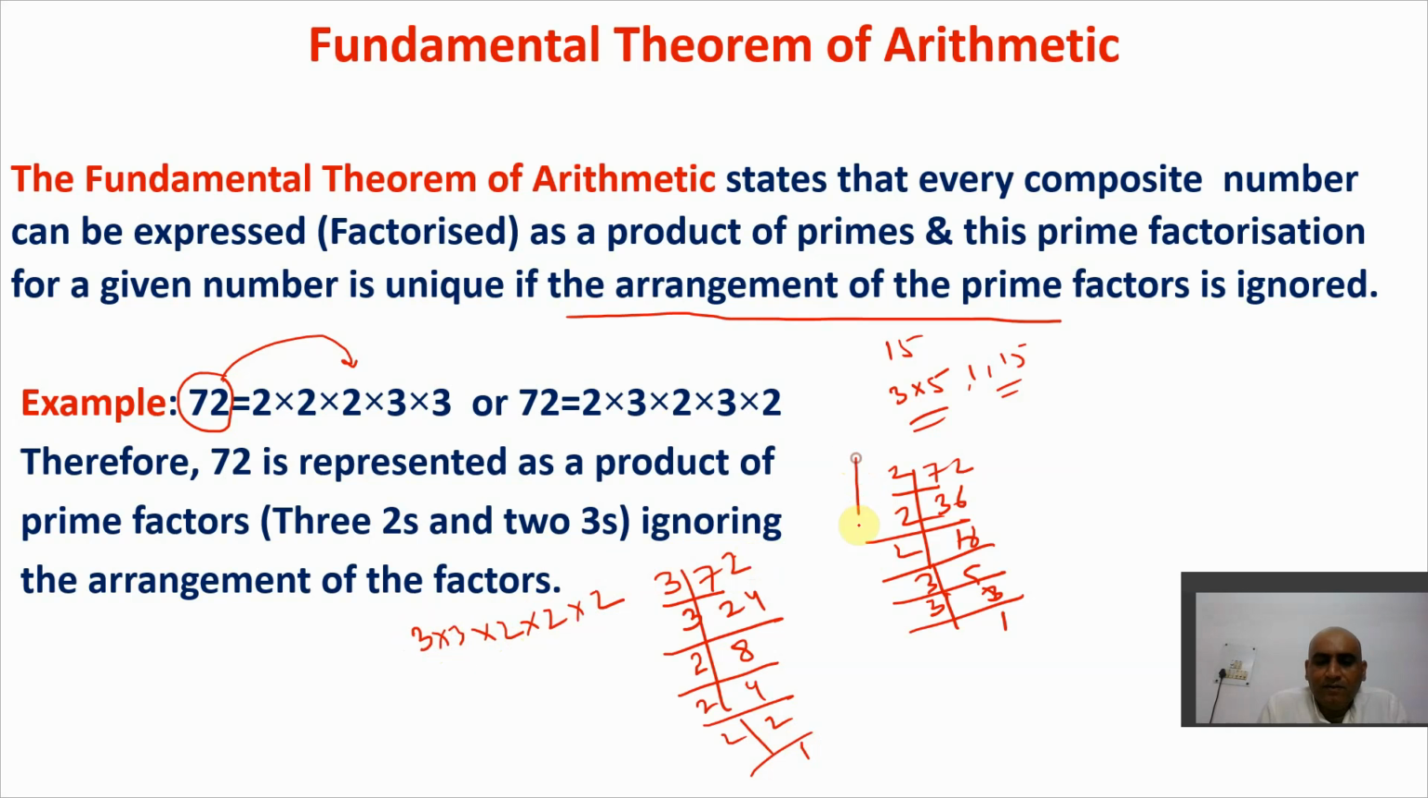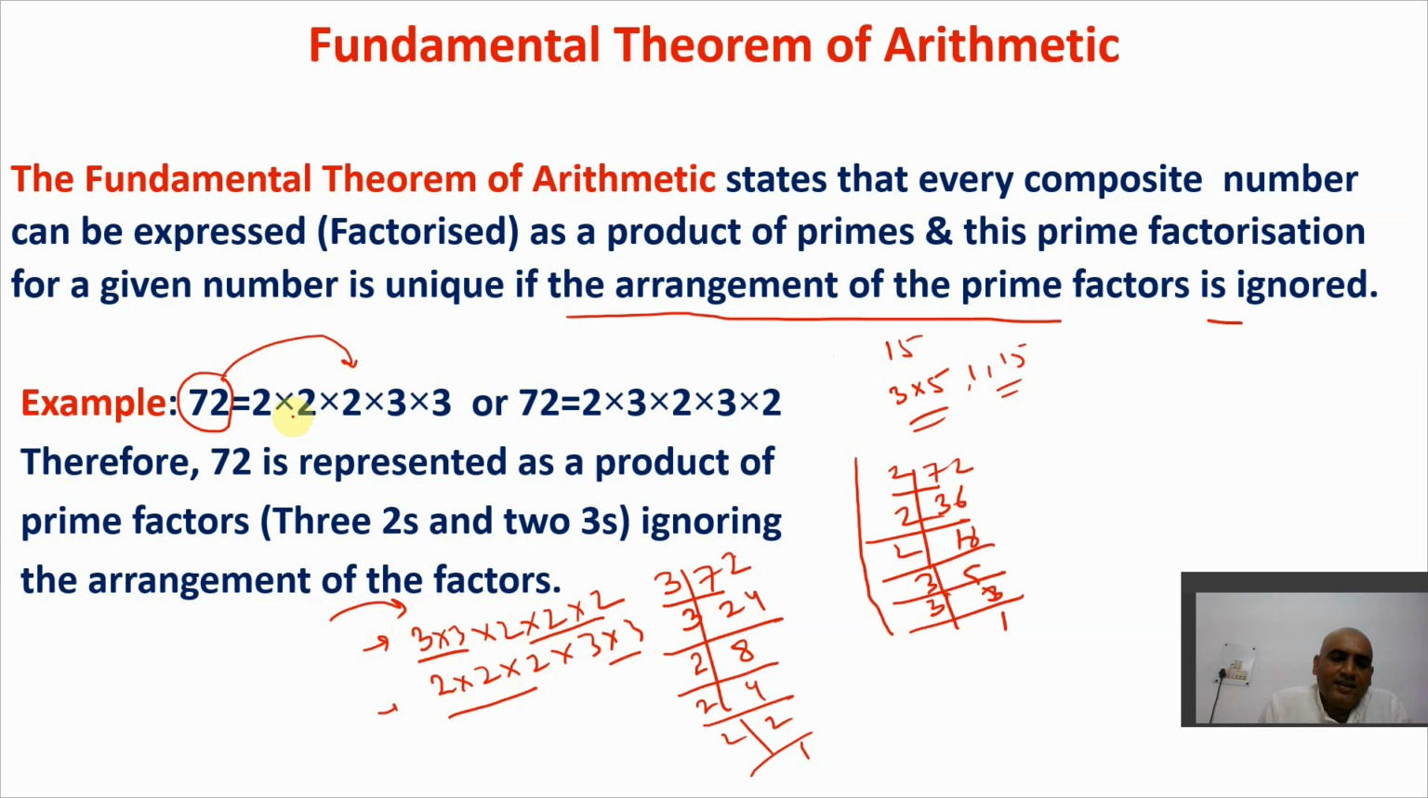But initially when I broke 72 like this, the factor arrangement was 2 into 2 into 2 into 3 into 3. In the first case, two 3s are there and three 2s are there. In the second case also, three 2s are there and two 3s are there. Same thing. The only difference is the arrangement is different. In the first case, I started from 3 3 2 2 2. In the next case, 2 2 2 3 3. He says you have to ignore this arrangement.